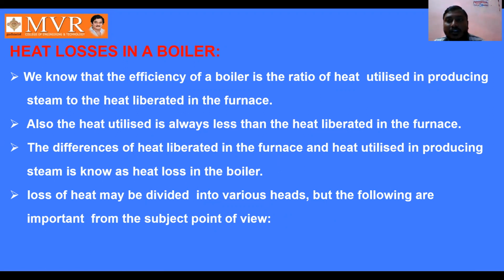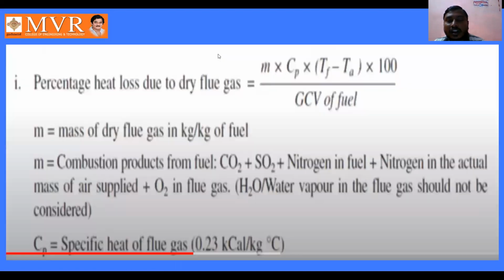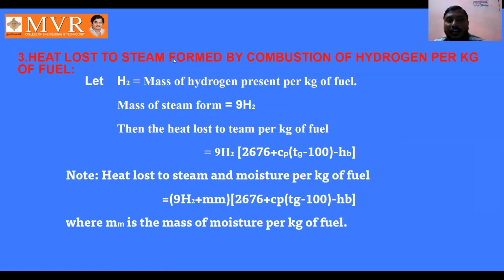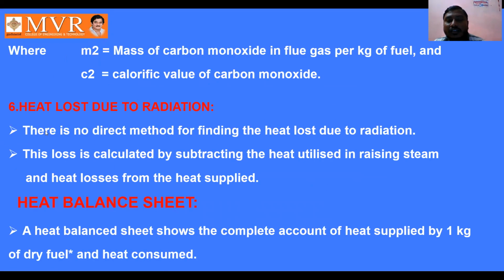Hence, heat loss has been divided into different types: heat loss in dry flue gases, heat loss in moisture present in the fuel, heat loss due to steam formed by combustion of hydrogen of fuel, heat loss due to unburnt carbon in ash pit, heat loss due to incomplete combustion of carbon to carbon monoxide, and heat loss due to radiation.